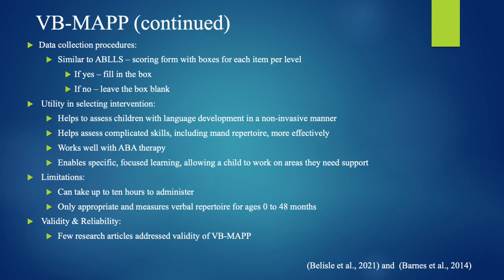When scoring the VB MAP, there are 5 skills that fall within each operant. These skills are scored using a point system of 0, 1, and 2. The total of the 5 skills are then added to the assessment score at the top of each section. The score is then translated to an assessment grid, which gives a quick look at the level the student is learning in. It also shows areas where the student is lacking skills.